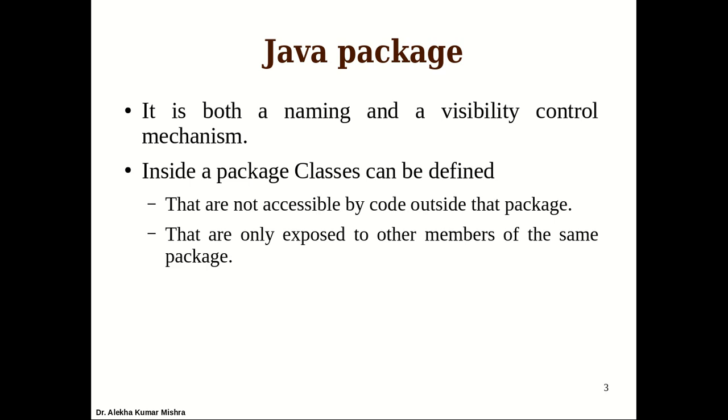We'll also see that classes outside the package, those who inherit these classes, can have restricted access to the members of the classes. As we were discussing during inheritance, Java packages give real visibility or access control across the classes or across the packages.